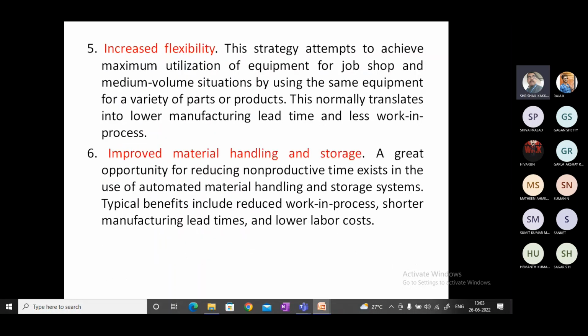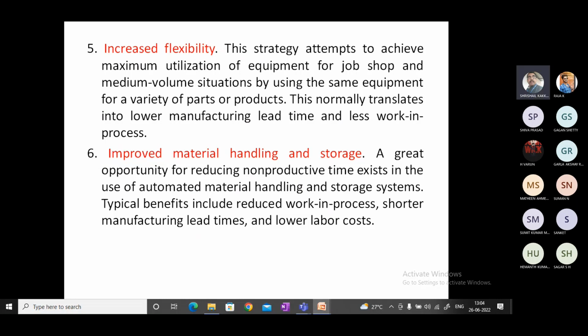Then increased flexibility. Increased flexibility in the sense we can utilize the machineries to the maximum extent. As I told you, a variety of products can be made by doing small changes to the machine configuration or setup. That can be done easily. So we can increase the flexibility of operation, and all the equipment can be utilized to the maximum extent. So the output of the industry can be increased and the manufacturing lead time will be reduced.